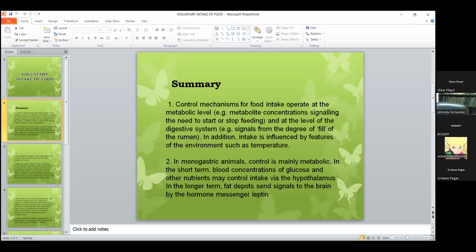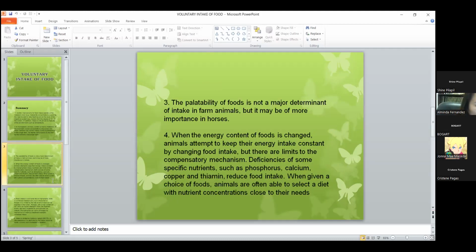Next is the palatability of food. So the palatability of food is not a major determinant of intake in farm animals, but it may be of more importance in horses. So palatability is the senses of smell, taste, and touch.